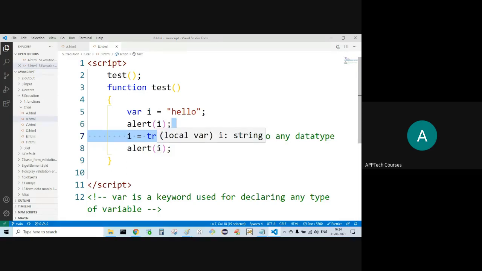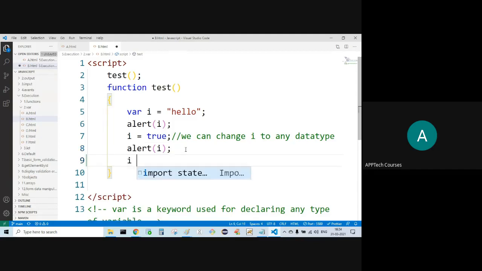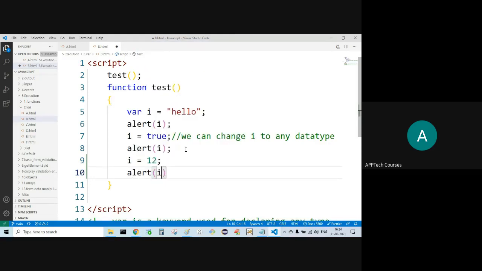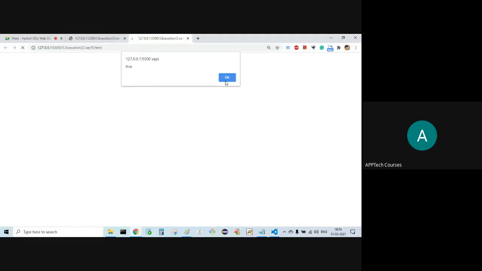Whatever the value is, that will be converted to string. Whatever the object you send, that will be converted to a string object, string type. Number also. Observe here, let I. Then it is going to print hello, true, and so on.